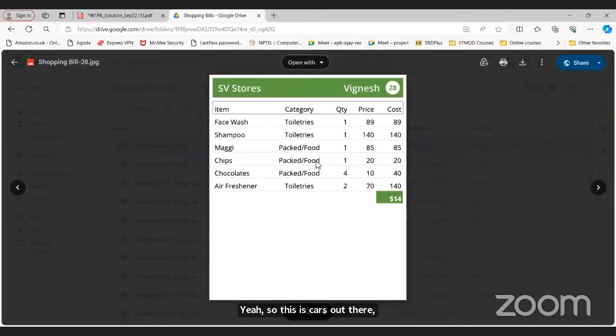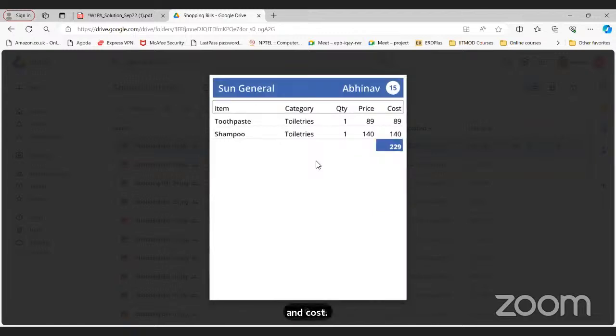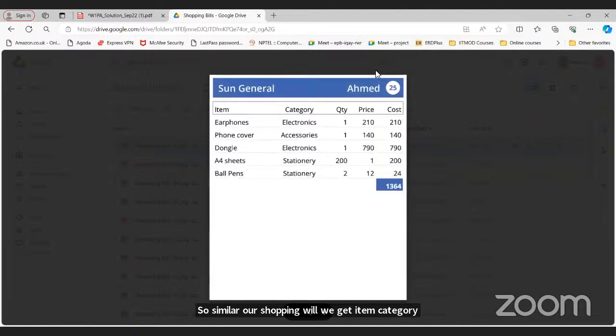If you observe this card, we have a store name. As the store name, Vignesh is the name of a person. Then we have an item, then categories, quantity, price, and cost. At the last, we have a total of this particular cost. So this is clear to everyone, what this card is representing: store name, customer name, card number, item purchased, category of item, quantity, price, and cost, right? Similarly in our shopping bill we get item, category, quantity, price, and cost. So the same cards are there, similar to this.